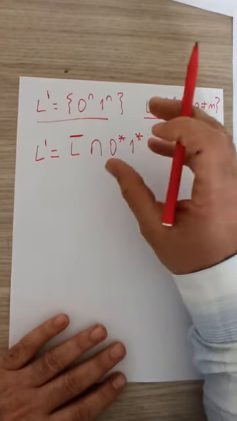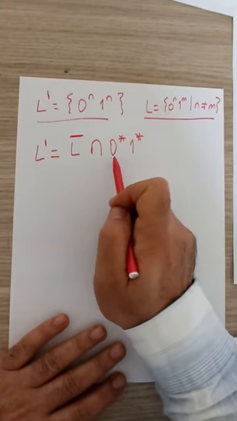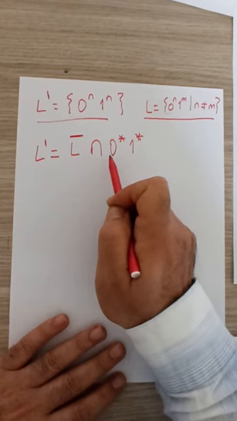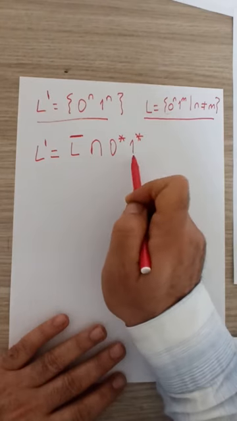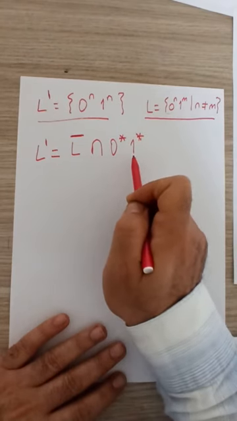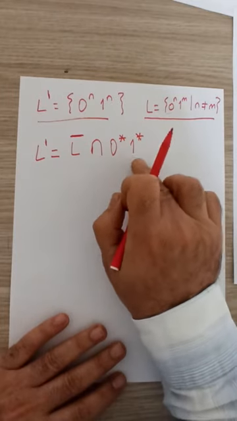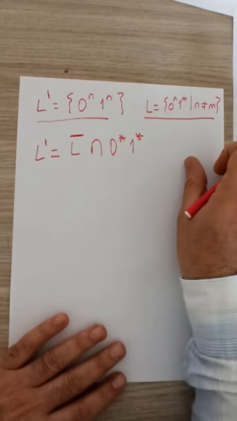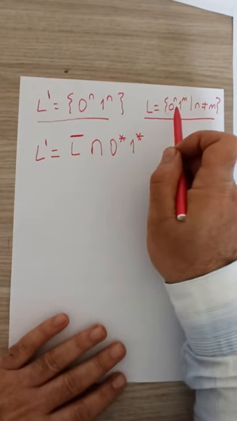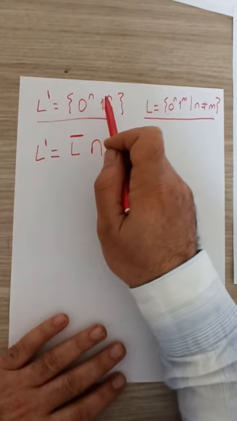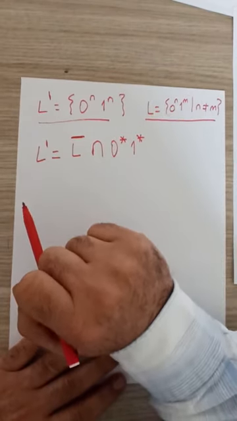So to be able to eliminate the first case of strings, we intersect our complement with 0 star 1 star. Intersecting the complement with 0 star 1 star tells us that we should have strings in this format, zeros followed by ones, and since we are taking the complement, the strings in that format should also have an equal number of zeros and ones.